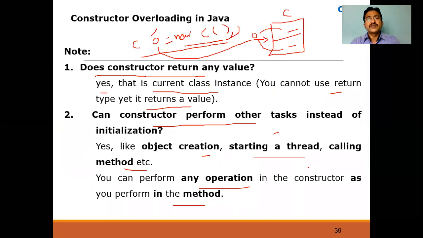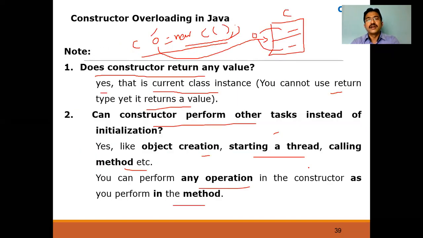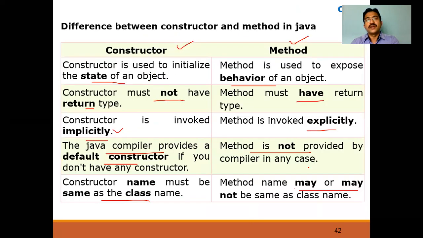Okay. So what we have discussed in the constructor is the purpose of constructor overloading, whether it returns a value, and whether the constructor can perform initialization. Yes, it can. And we have seen one example, and we have seen the differences between them. So that's about method overloading and constructor overloading.